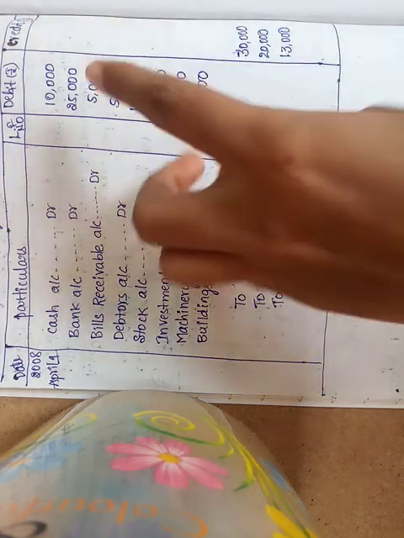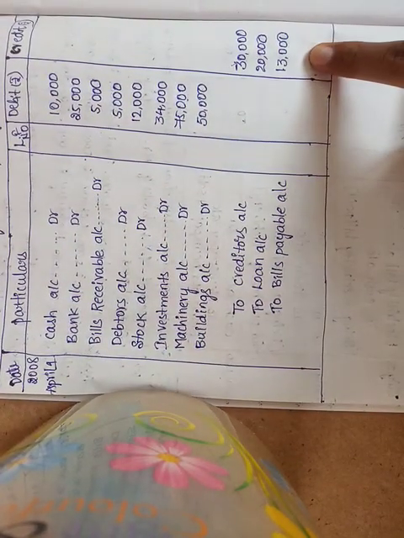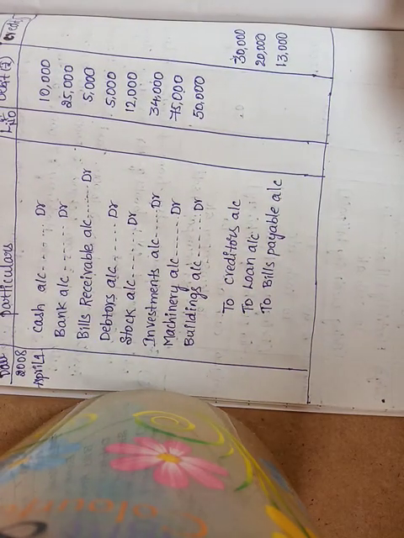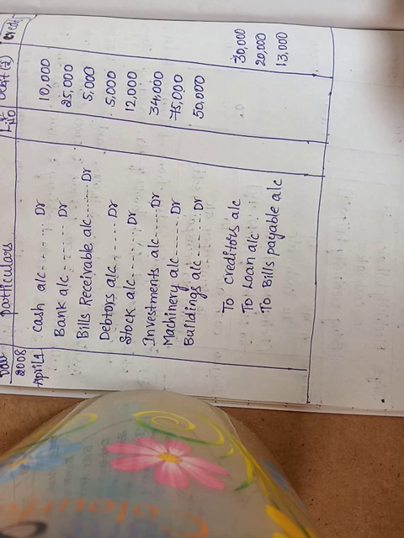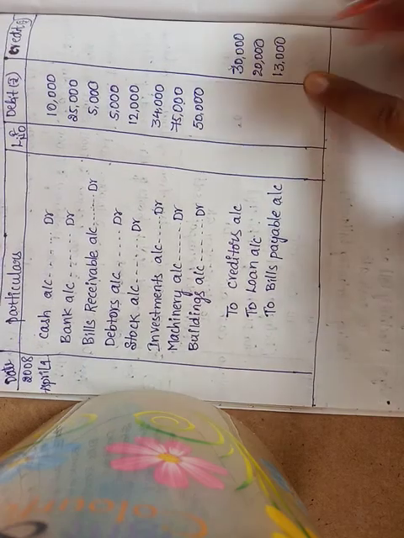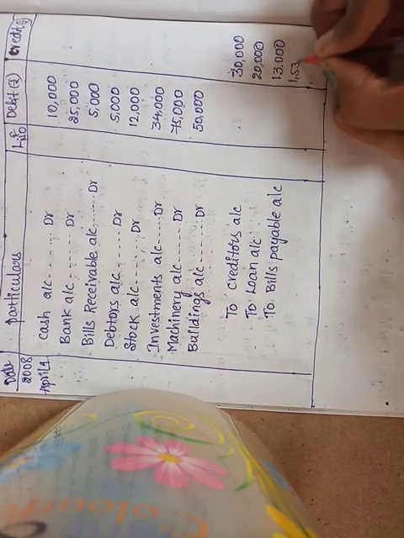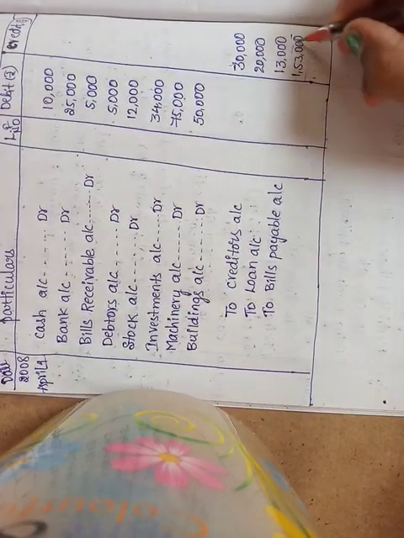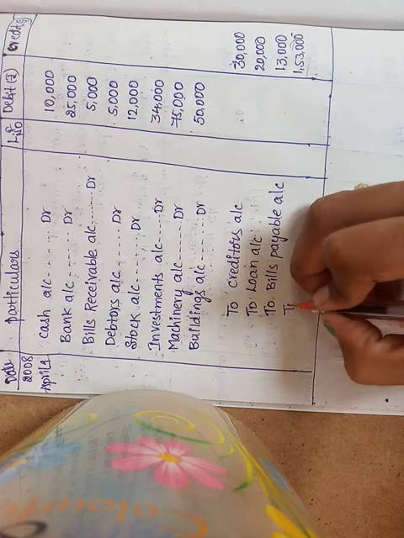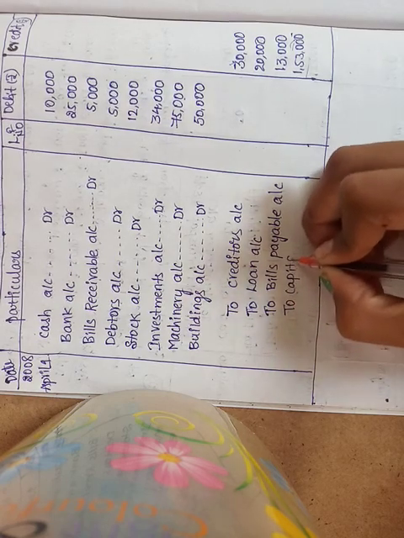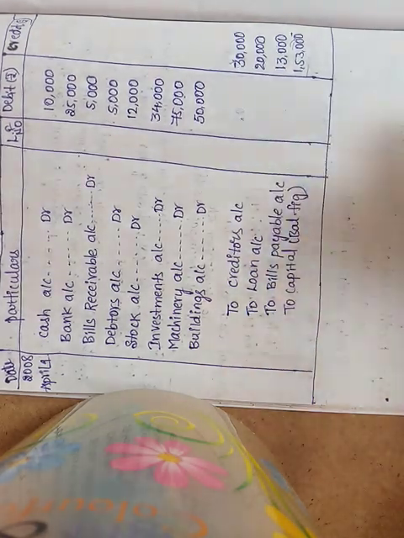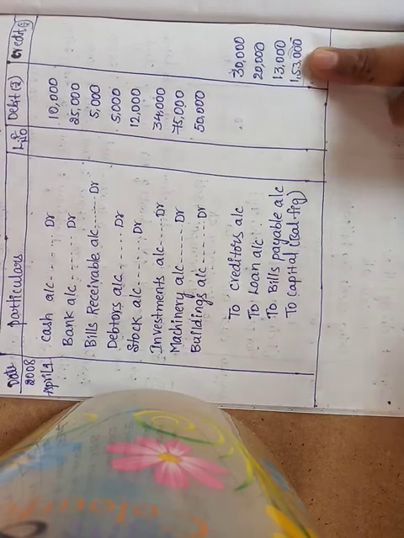Debit side is more, credit side is less, so some difference amount is there. How much is the difference? 1,53,000 is the difference. So this difference amount we have to write as To Capital, the balancing figure. The balancing figure is 1,53,000.